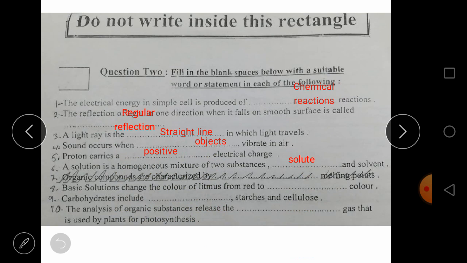Number 8, basic solutions change the color of litmus from red to blue color. Carbohydrates include sugars, starches and cellulose, although it is in carbon, but here we have it in sugar. The analysis of organic substances release the dash gas, which is used in plant for photosynthesis. So this is carbon dioxide.